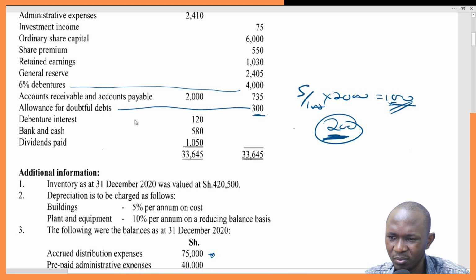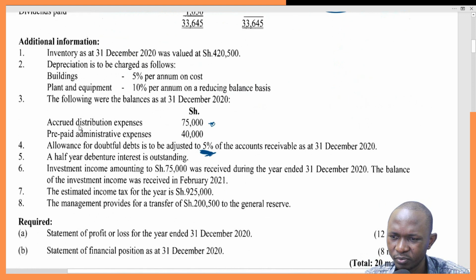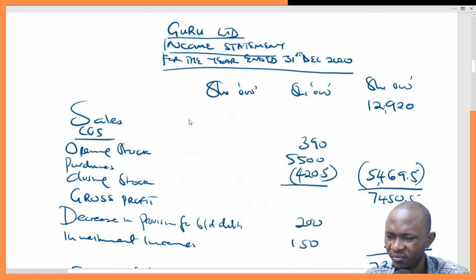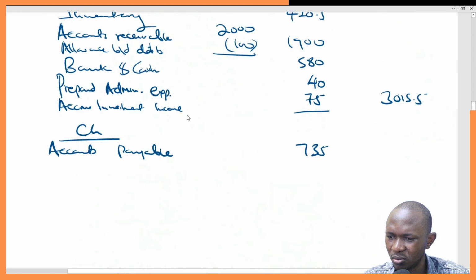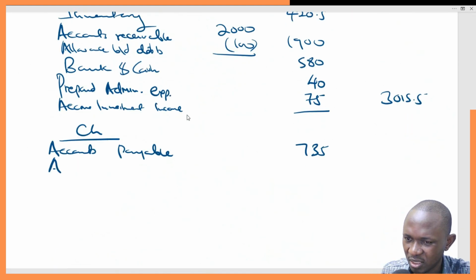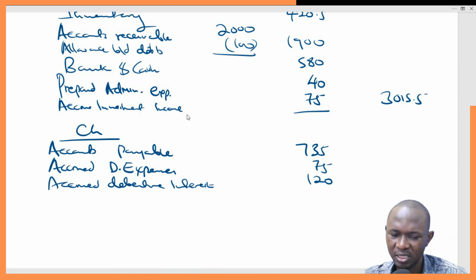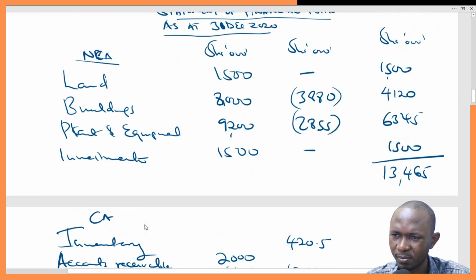So that's a liability. Accounts payable, we've captured it. Allowance for doubtful debts, we are done with that. So we don't have much here. We'll start with accrued distribution expenses, 75. We are supposed to pay, but we have not paid. And then we have accrued debenture interest. It was 120. Then let's check if we have anything else.